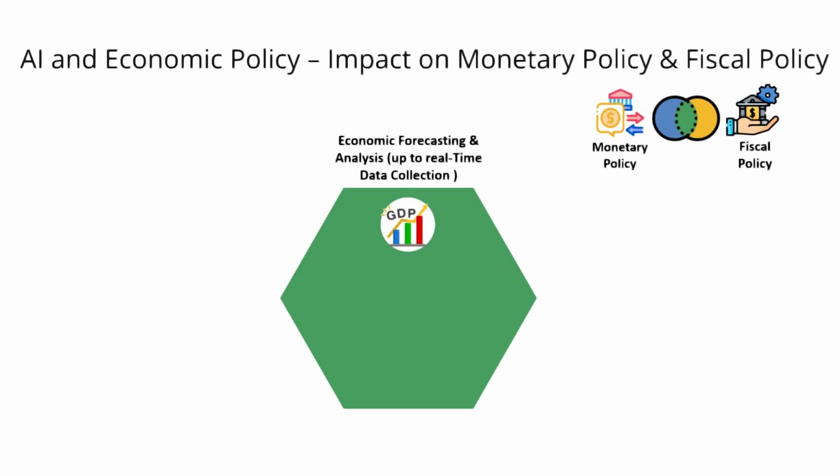Especially with regards to real-time data collection and analysis for policy adjustments, economic policy decisions often rely on lagging indicators, meaning they may not fully capture the current economic situation. What is the solution that AI might be able to provide here? AI processes real-time data from various sources like social media, transaction data, and supply chain activity to provide policymakers with timely insights into economic health. This allows for a more agile policy adjustment approach and responsiveness to economic shocks.